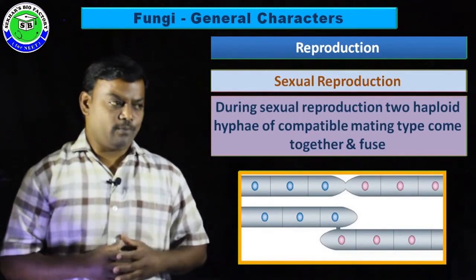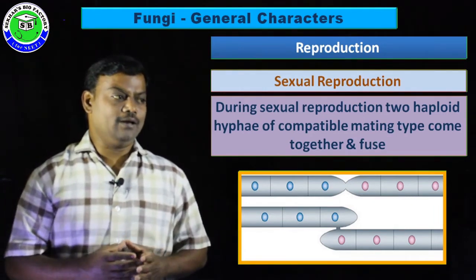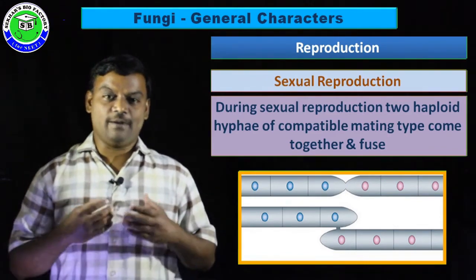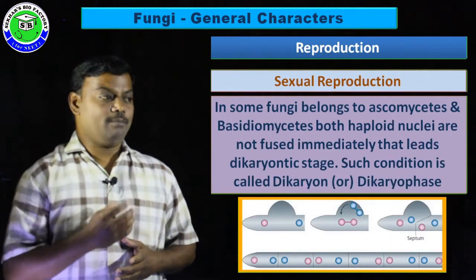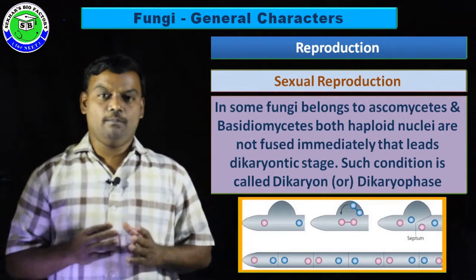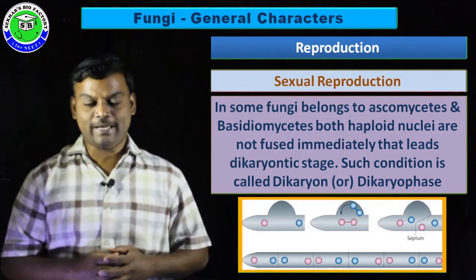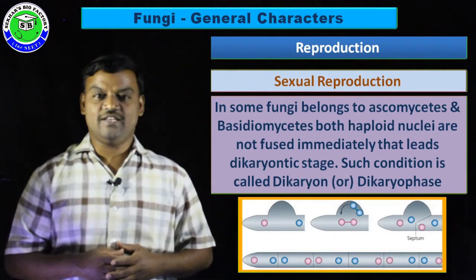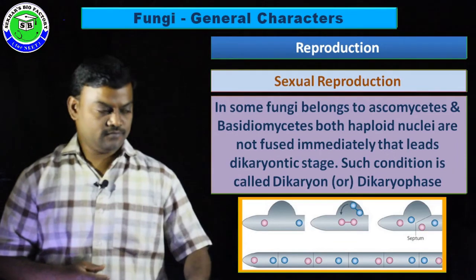During sexual reproduction, two haploid hyphae of a compatible mating type come near to each other and participate in fusion. During this time, in some fungal members which belong to Ascomycetes and Basidiomycetes, both haploid nuclei are not fused immediately. That leads to a dikaryotic stage, and this condition is called dikaryon or dikaryophase.